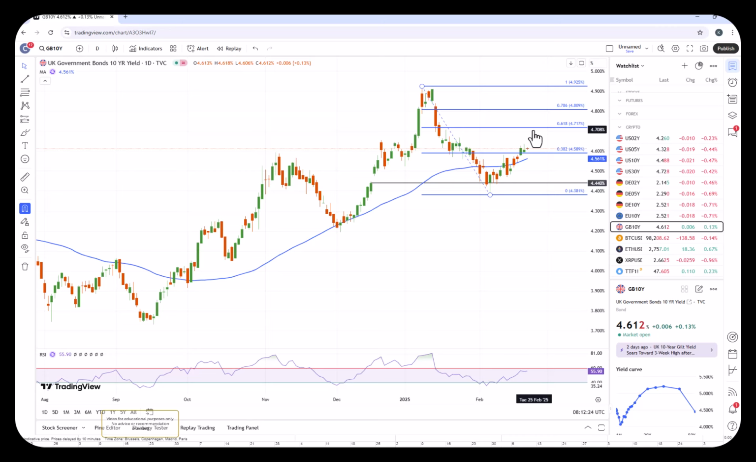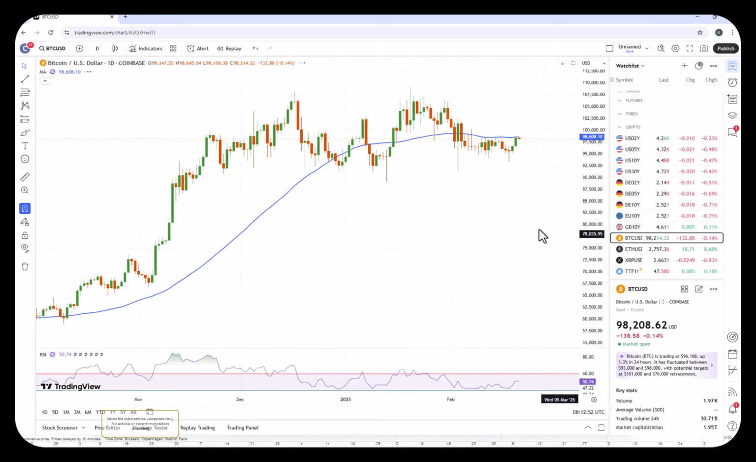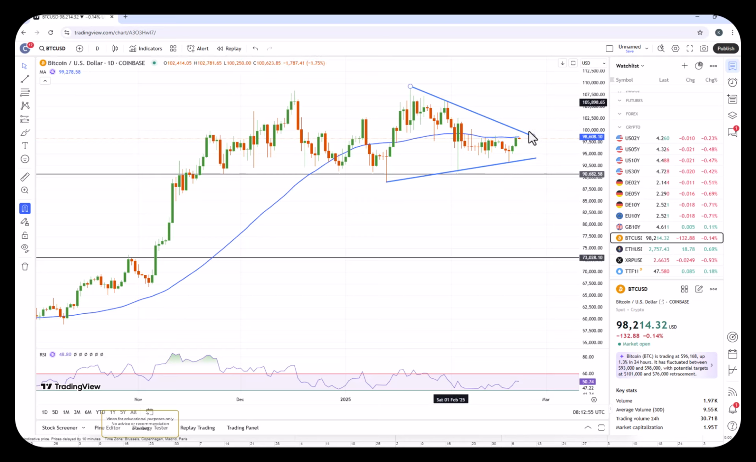And finally on Bitcoin, still caught in this triangle-like pattern here, but has got a couple of good days testing the 55 moving average. If it can break above the falling trend line, then we could see a push to previous peaks. If it can't, then we can test the lower rising trend line once again, and those are the levels I want to look out for. Still support here around 90,000.